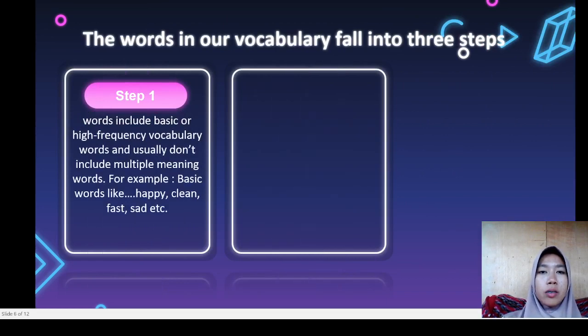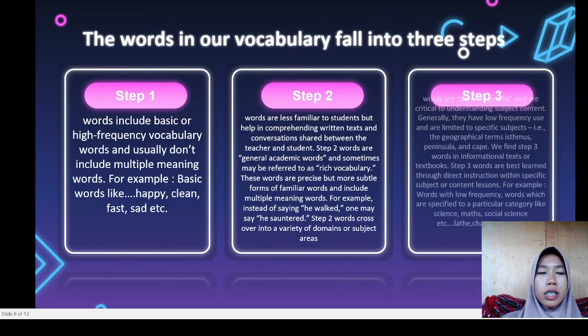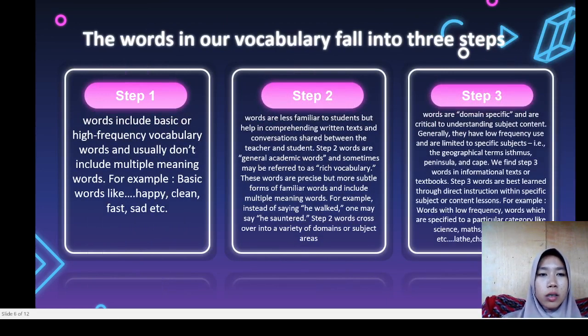The words in your vocabulary fall into three tiers. Tier 1 words include basic or high frequency vocabulary words and usually don't include multiple meaning words. For example, basic words like happy, clean, fast, and sad. Tier 2 words are less familiar to students but help in comprehending written text and conversation shared between the teacher and student.